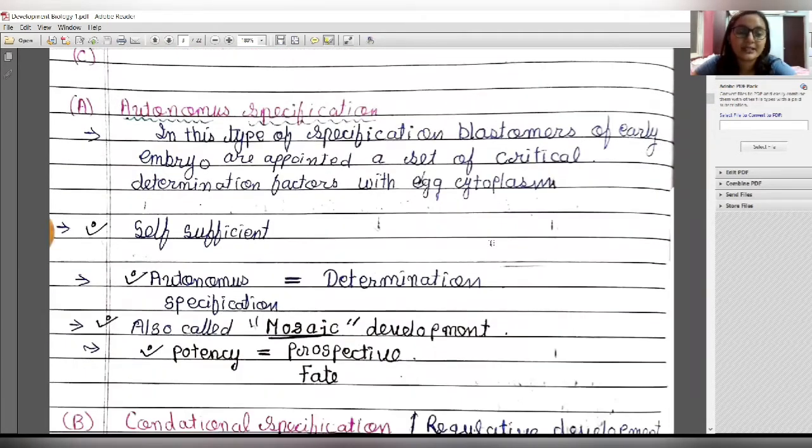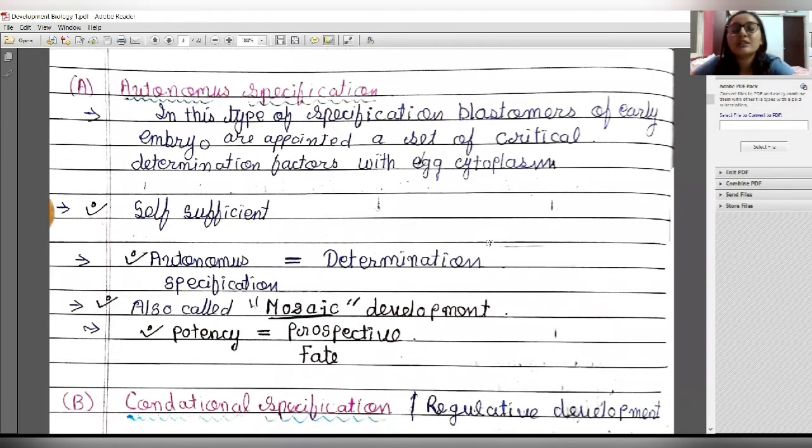Now, types of specification. There are majorly three types of specification, namely autonomous specification, conditional specification, and syncytial specification.